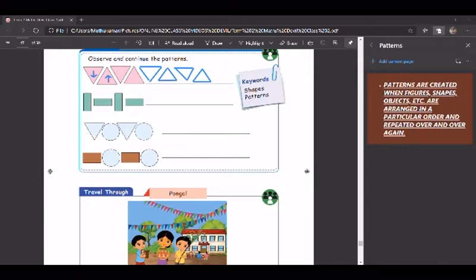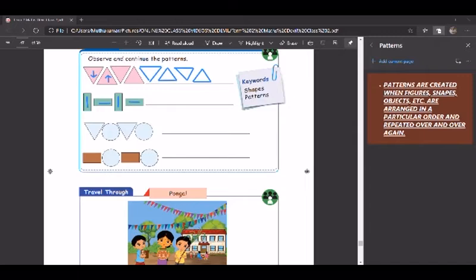The position of rectangle. Here it is standing position, sleeping position. Standing position, sleeping position, isn't it? So standing rectangle, sleeping rectangle.